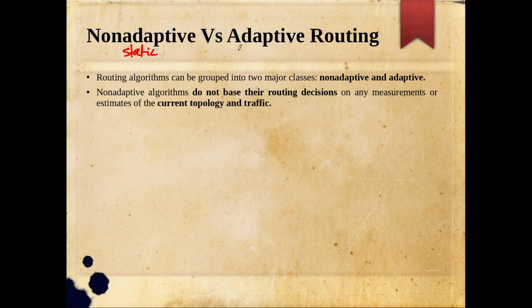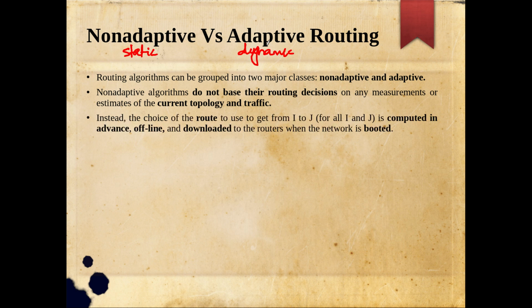If the algorithm is ready to change its decision and adapt to the changes happening in the network, it is what we call the dynamic routing algorithm or the adaptive routing algorithm, right?